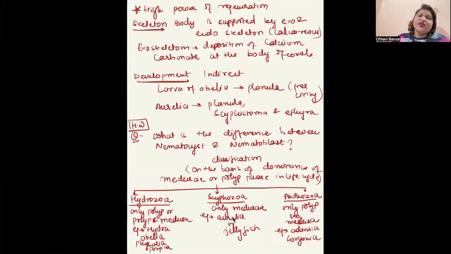Then classification is based on which morphological form is dominant in the life cycle of the organism. First is Hydrozoa. They can be either only polyp or medusae and polyp. Scyphozoa are only medusae form, and Anthozoa are only polyp form. Hydrozoa examples are Hydra, which is only polyp form, Obelia, which shows metagenesis, Physalia and Porpita. Scyphozoa, only medusae form, the example is jellyfish, and Anthozoa, only polyp form, examples are Adamsia and Gorgonia.